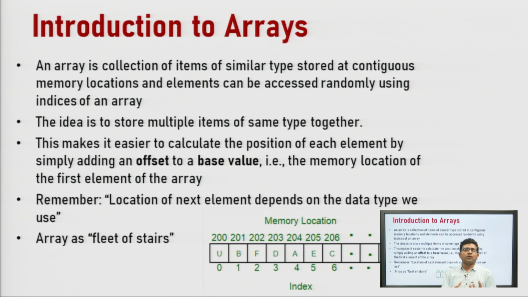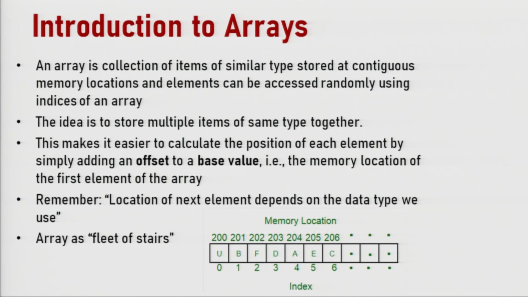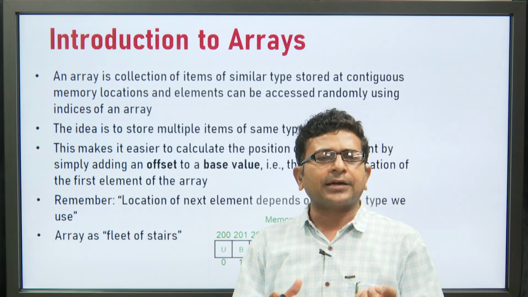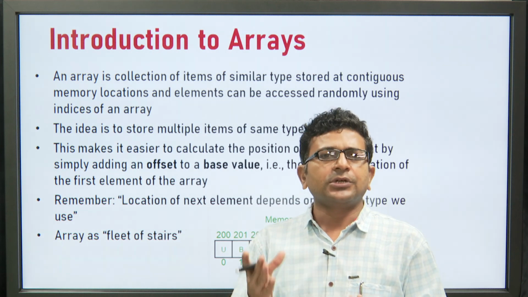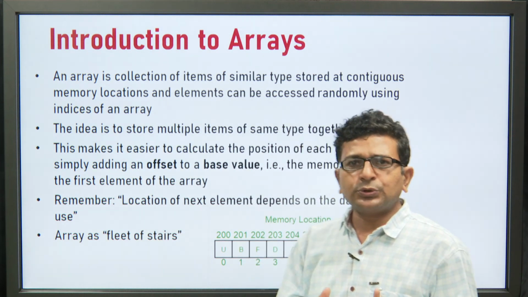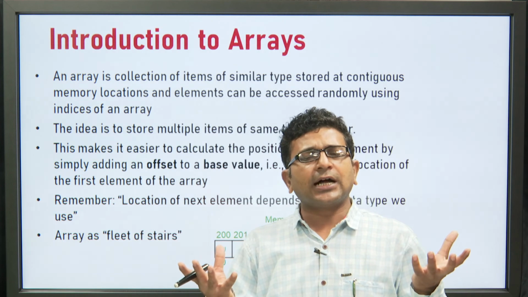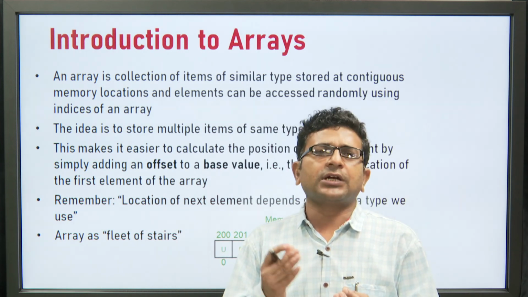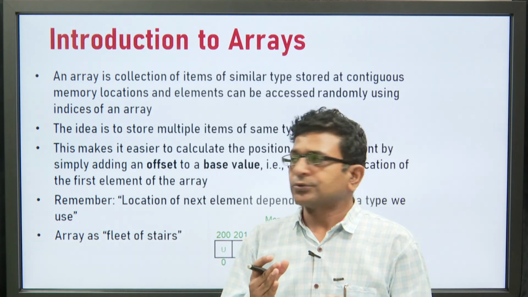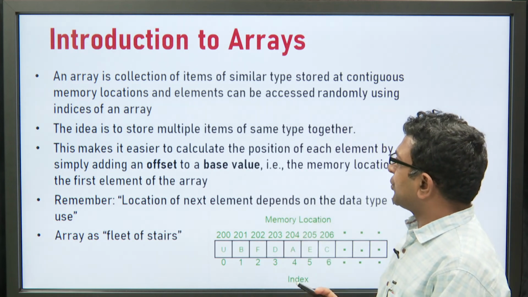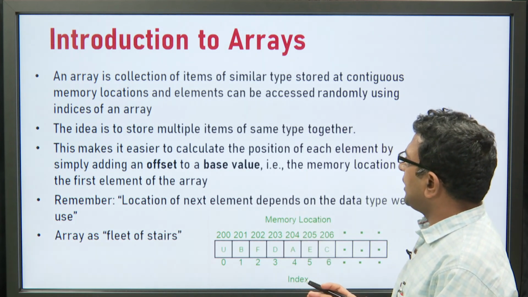Data type is an allowable data type used in C programming, that is integer, float, double, char. So, these are the allowable data types in C. If we want to store multiple data items of the same data type, in that case we use an array. The idea is to store multiple items of the same type together.